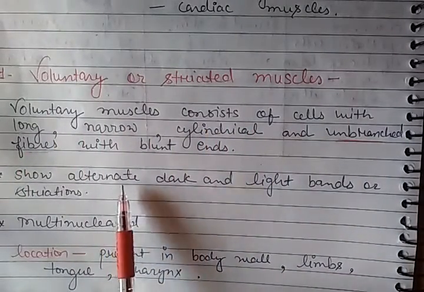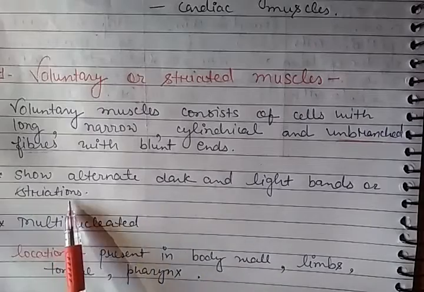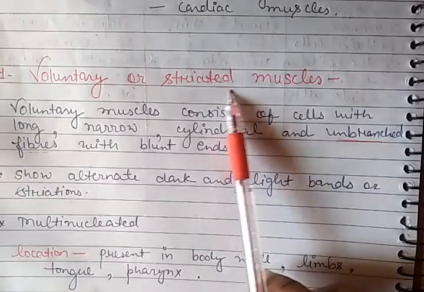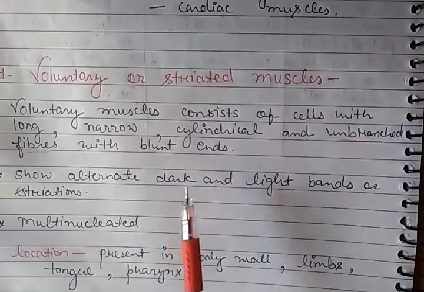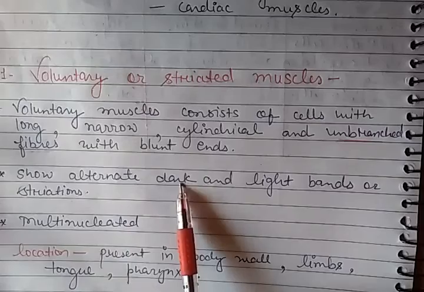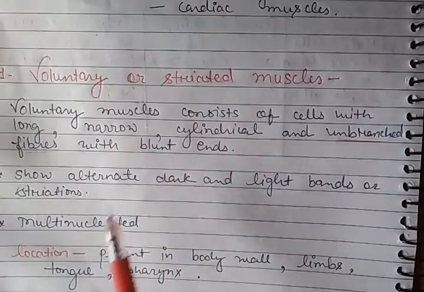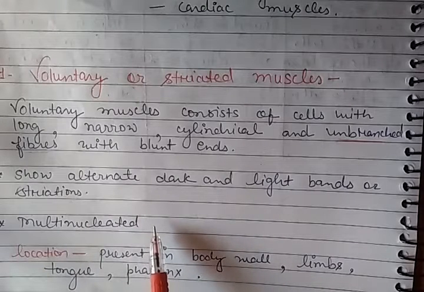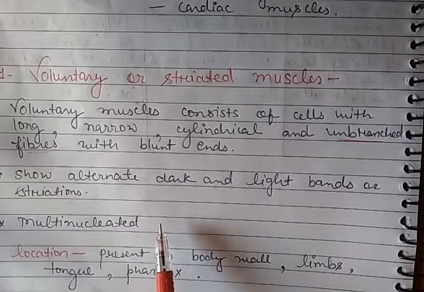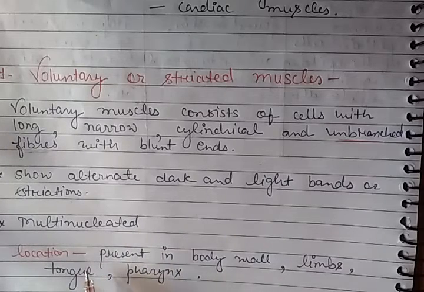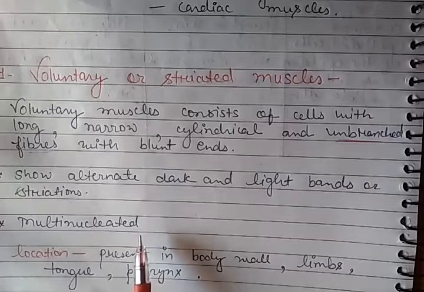These dark and light bands are called striations, and hence they got their name, striated muscles. The next characteristic feature is that they are multinucleated, meaning they have more than one nucleus in a single cell. This is also a very important feature.